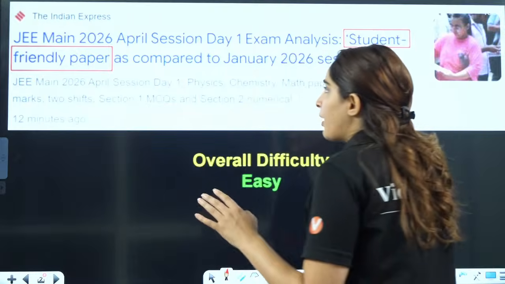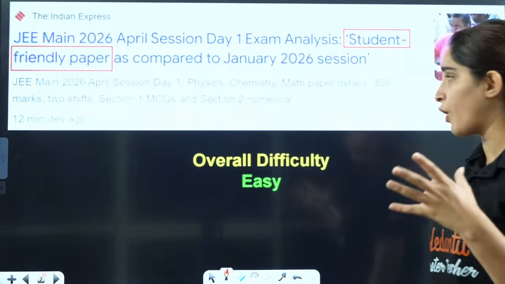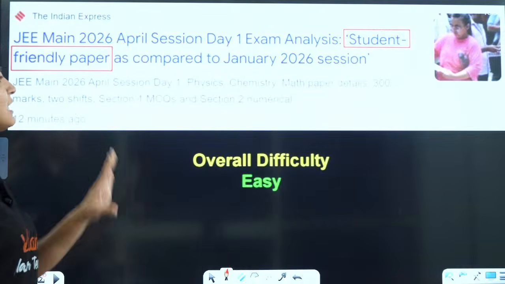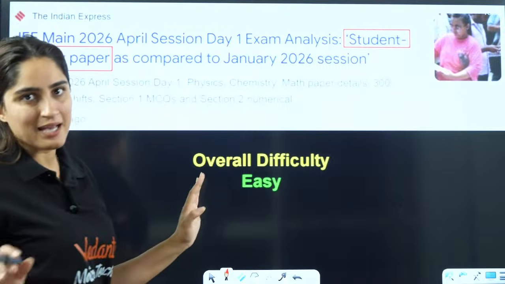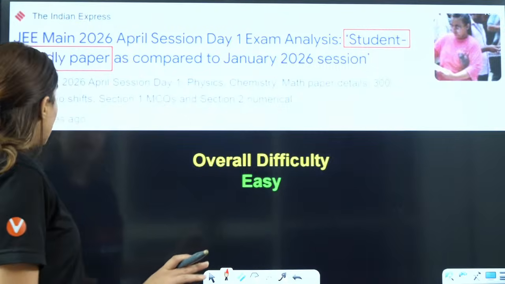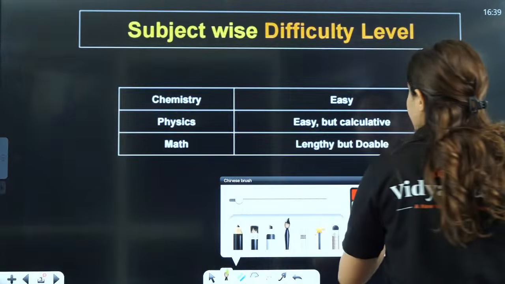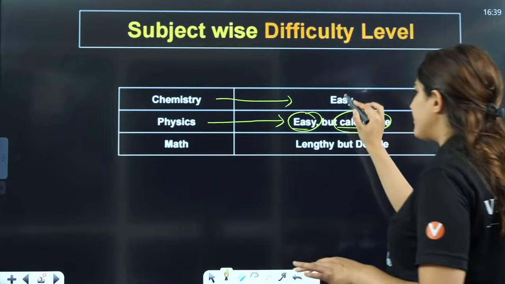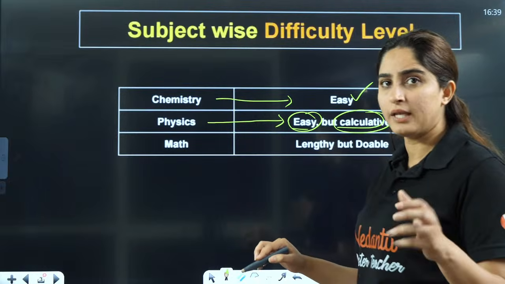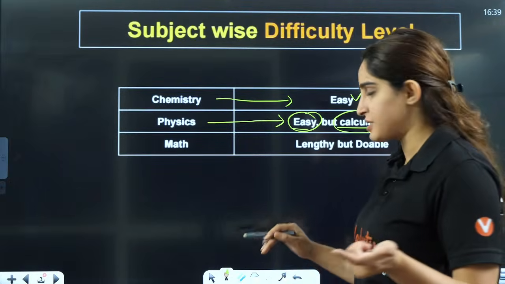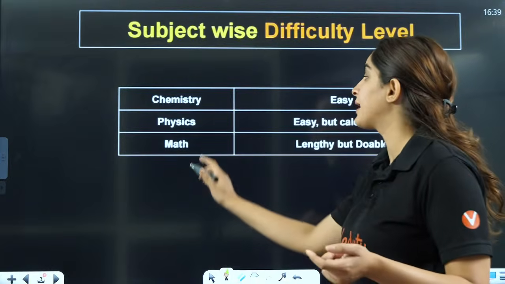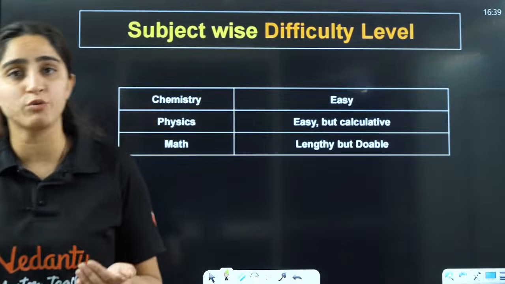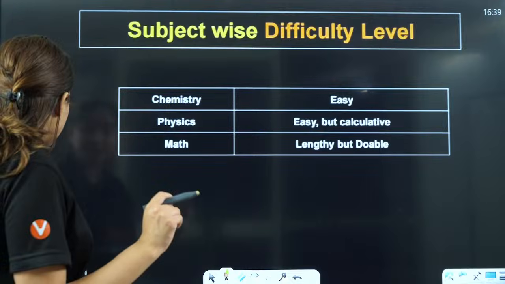Now guys, if I talk about JEE overall, it was an easy paper. Overall, the difficulty level was easy. It was a student friendly paper as compared to the January shift. Now, let's talk about chemistry. Chemistry is on the easier side. Physics is easy but calculative, and in chemistry, even the calculations were easy. In chemistry, statement based questions were there, like assertion reasoning questions. In maths, it was lengthy but doable. It was not a very tough paper as compared to maths of previous years.